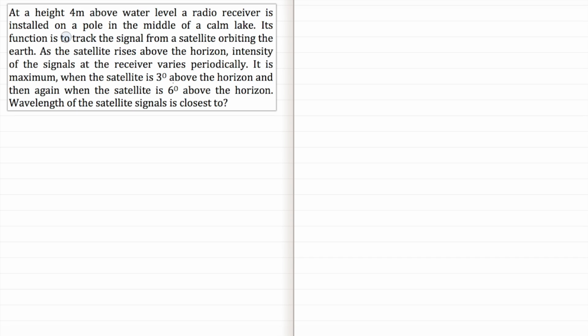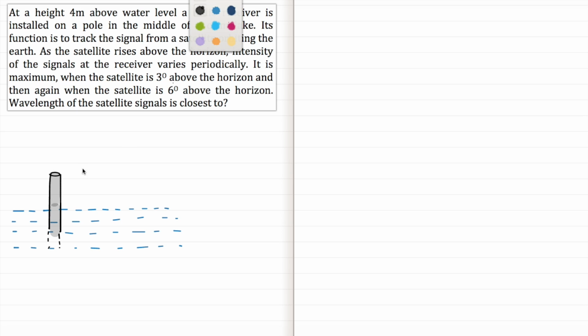There is a pole of height 4 meter in the middle of a calm lake. So let's just draw the diagram first. Now this has some receiver. Suppose here it has some receiver which is attached to it. Now this receiver is receiving signals from the satellite which is orbiting the Earth.